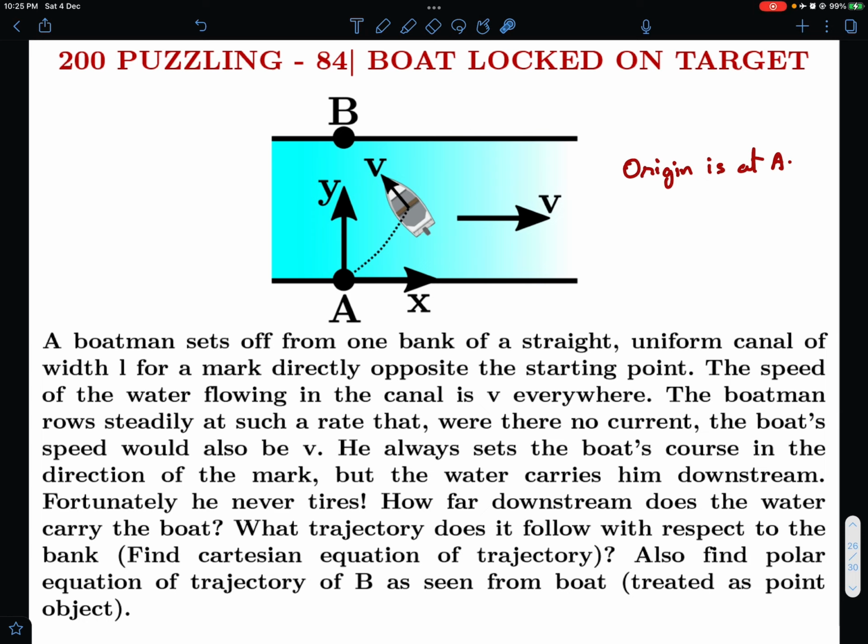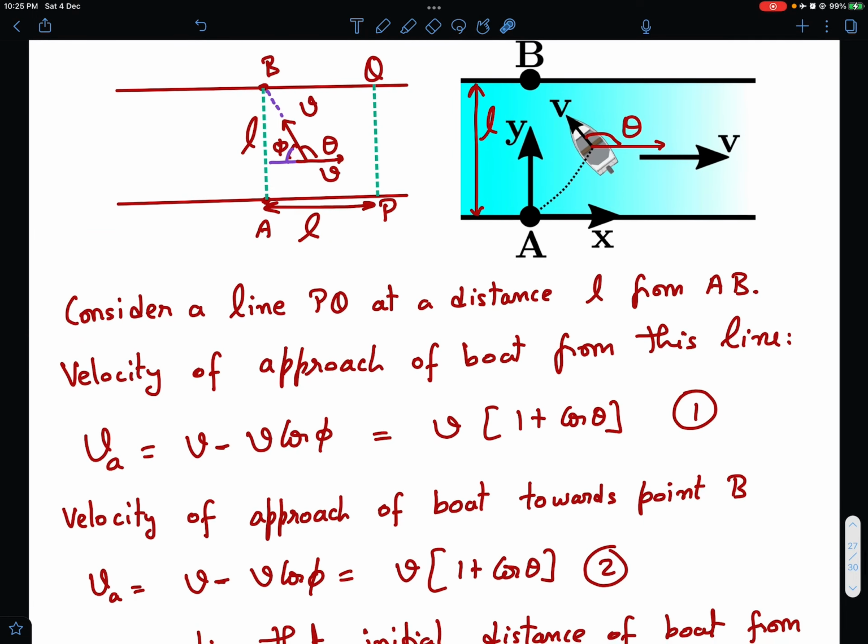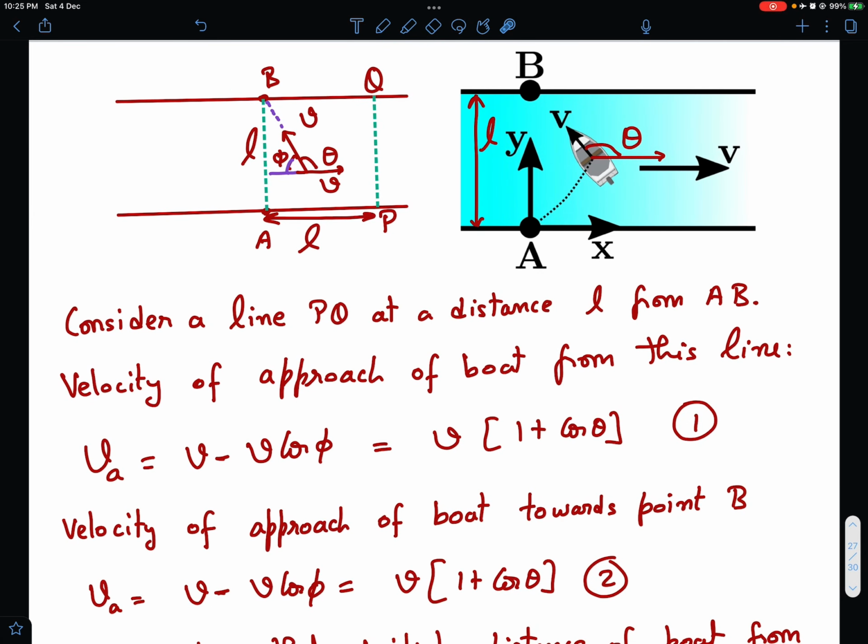So if you want, you can try it out yourself, and you can look at my analysis. I'll get into my analysis right away. So let me get into the analysis. So the one thing you can observe here.